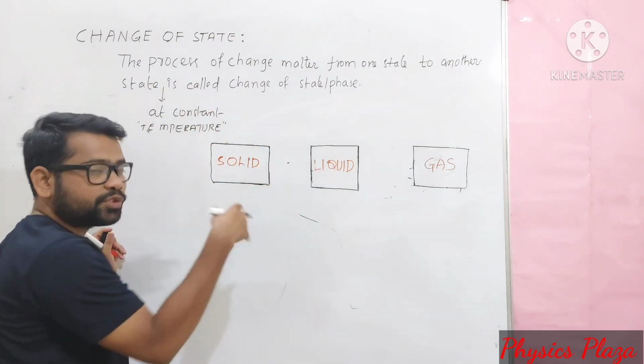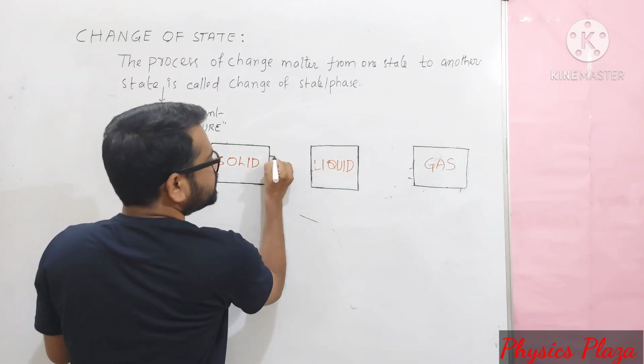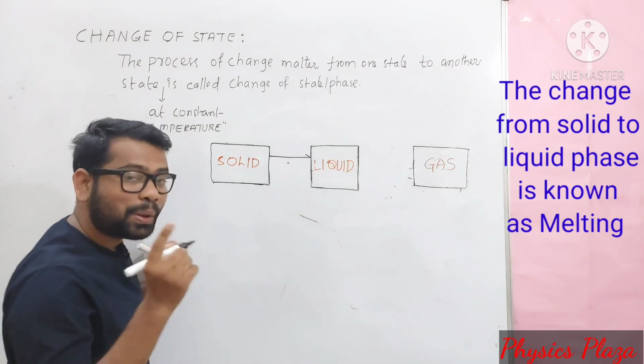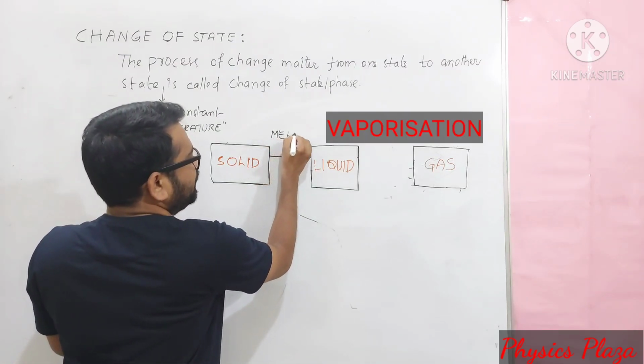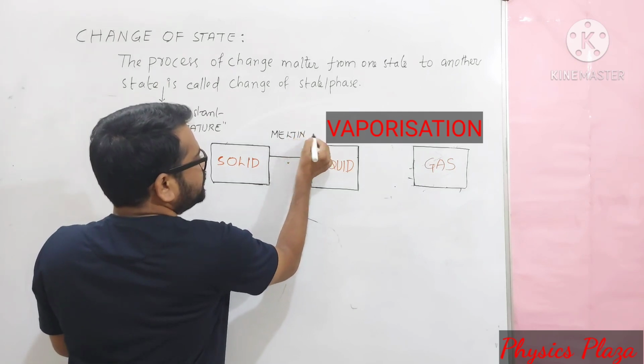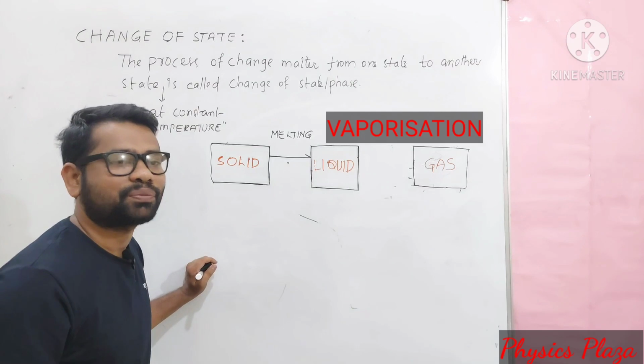Children, the process of change from solid state to liquid state at a constant temperature is called melting. Is called what, children? Melting. Means during melting what happens? Solid changes into liquid. It happens at a constant temperature.